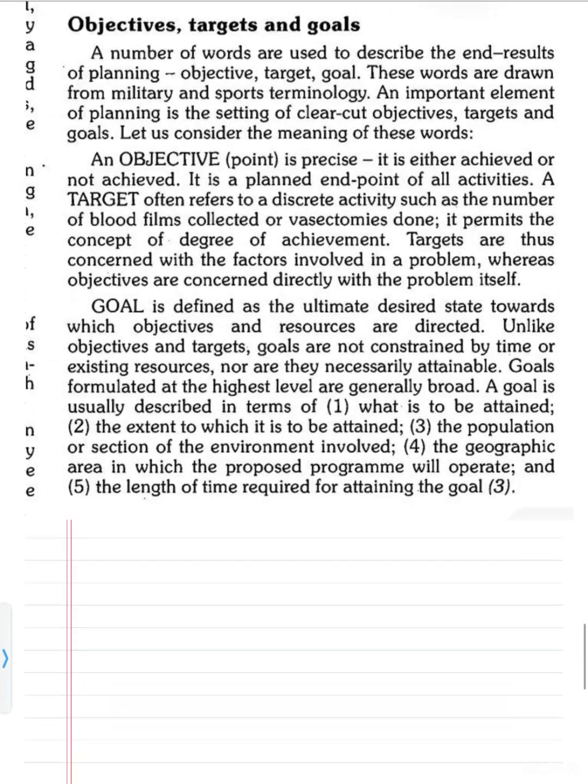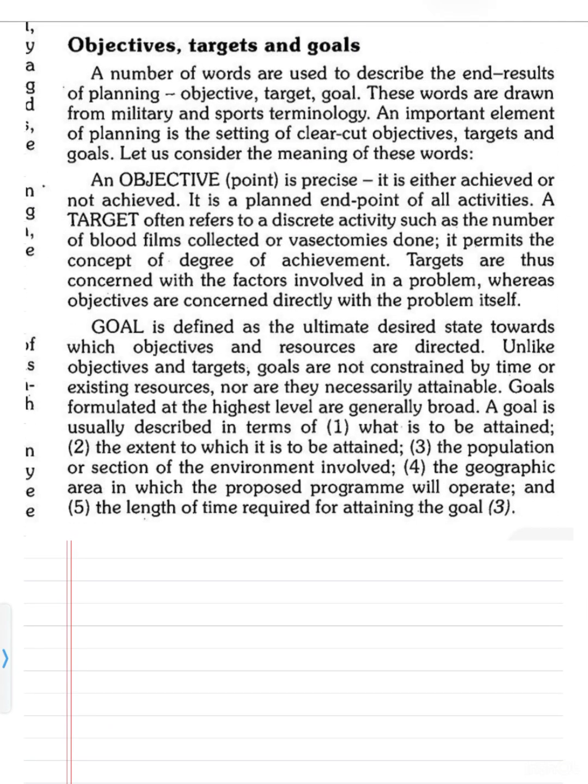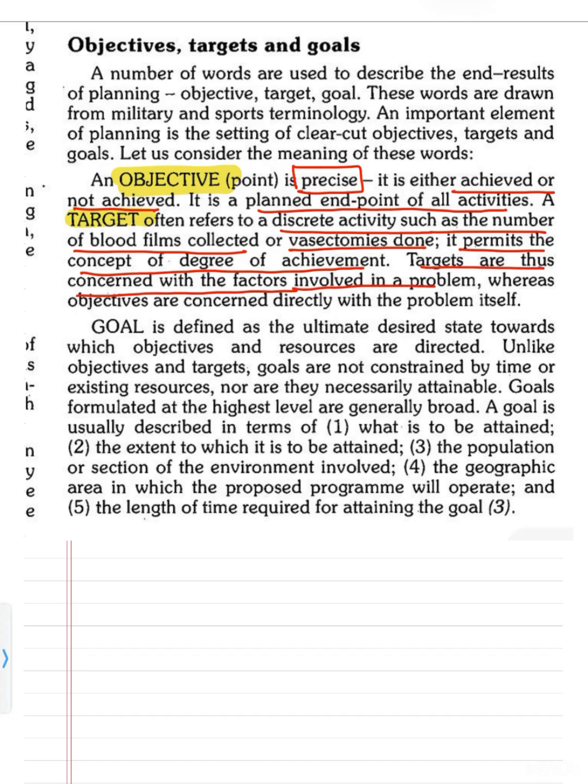So this is taken from the Park textbook. First is the objective. They are writing that the objective is precise. It is either achieved or not achieved. It is a planned end point of all activities. Second is target. Target refers to discrete activity, such as the number of blood films collected or vasectomies done. It permits the concept of degree of achievement. Targets are thus concerned with the factors involved in a problem, whereas objectives are concerned directly with the problem.